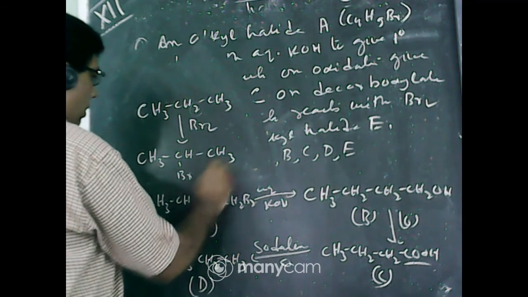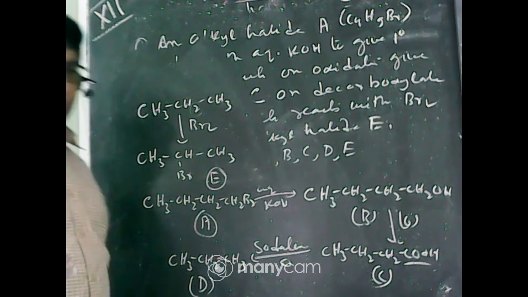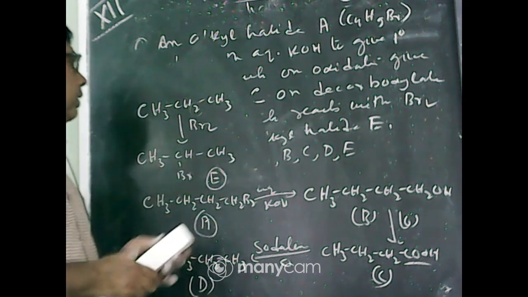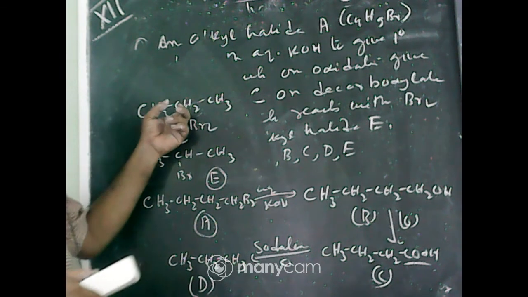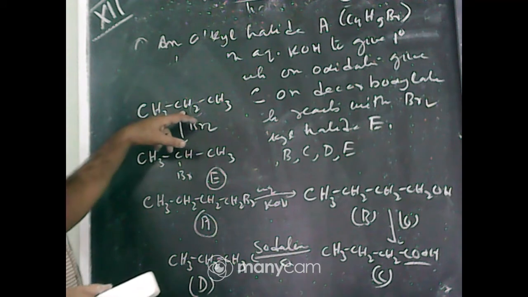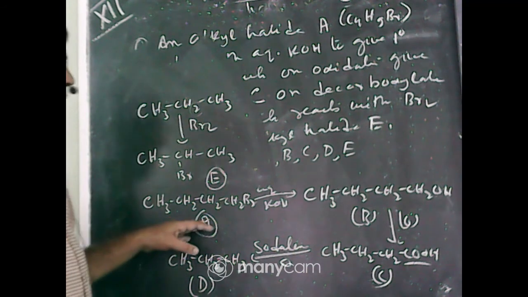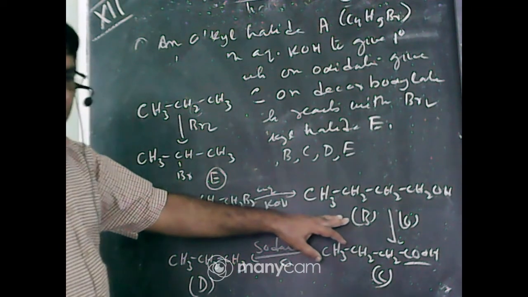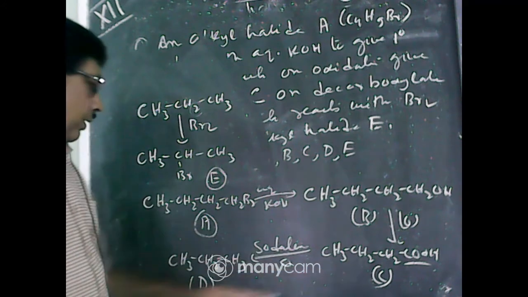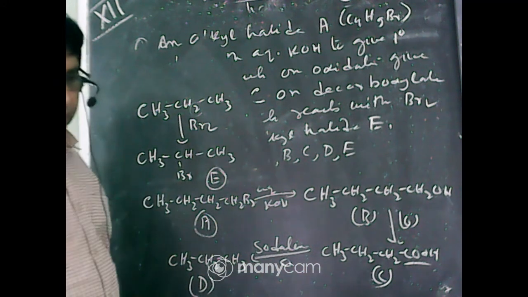This is E, 2-bromopropane, not 1-bromopropane, because a secondary hydrogen can be substituted more easily than a primary hydrogen, since the secondary free radical is more stable than the primary free radical. So A is 1-bromobutane, B is butan-1-ol, C is butanoic acid, D is propane, and E is 2-bromopropane.